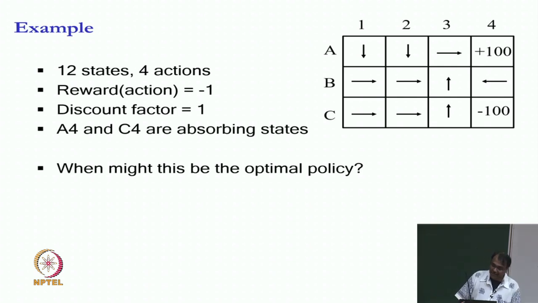Okay. Now, somebody gave me this policy pi. This policy pi says these are the actions you should take in all of these states. By the way, any intuition on when this policy might be the optimal policy?